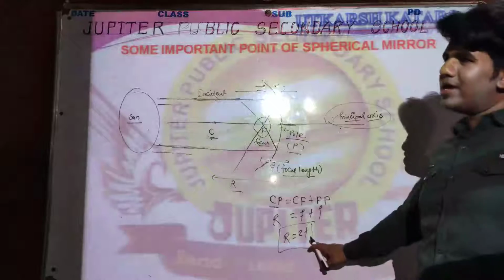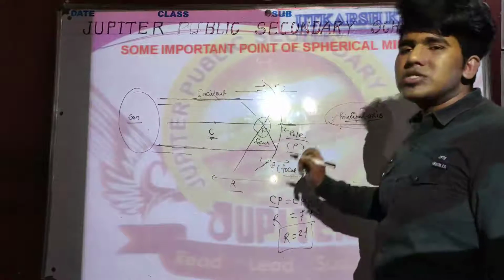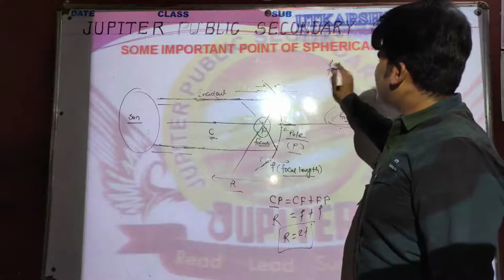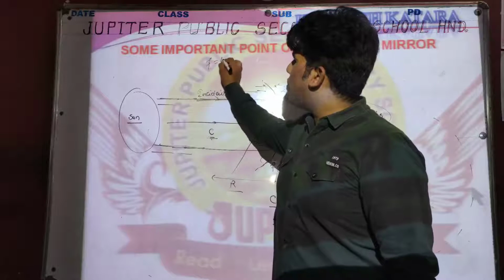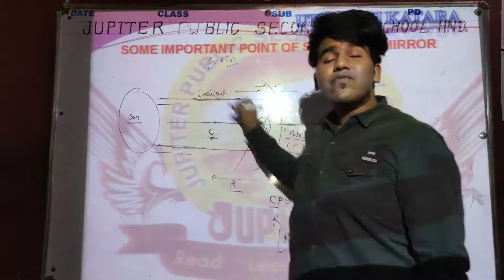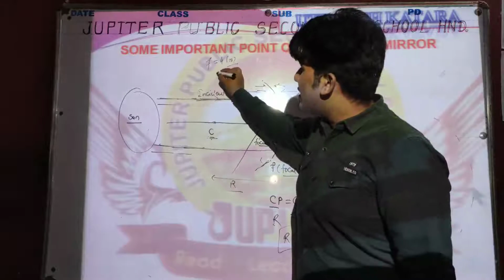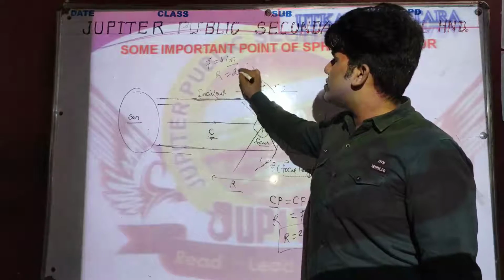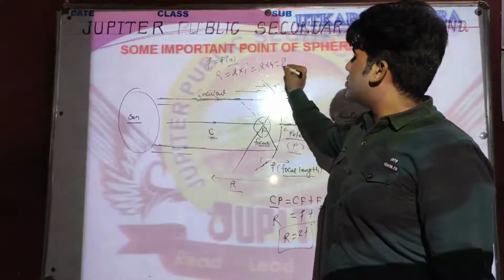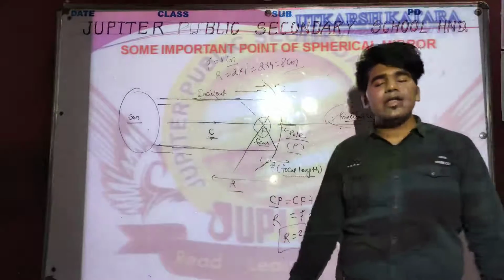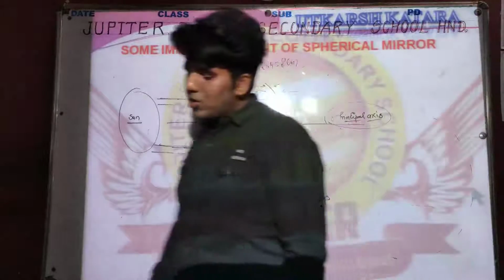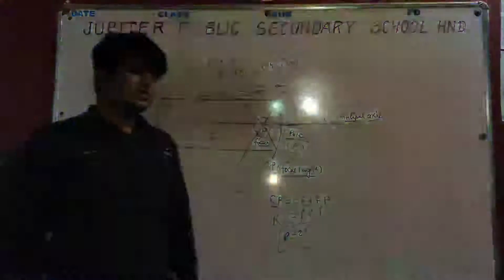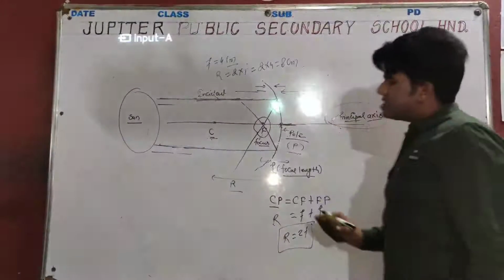Let us suppose in a question the focal length is 4 centimeter. Then according to the formula R is equal to 2f, we can easily find the radius of the sphere: 2 into f, which is 2 into 4 equal to 8 centimeter. It means the radius of the sphere will be 8 centimeter. So I think we have understood the basic concepts of these important points.